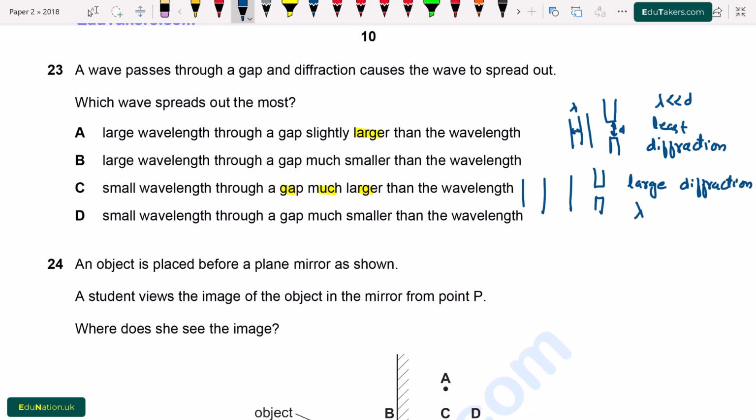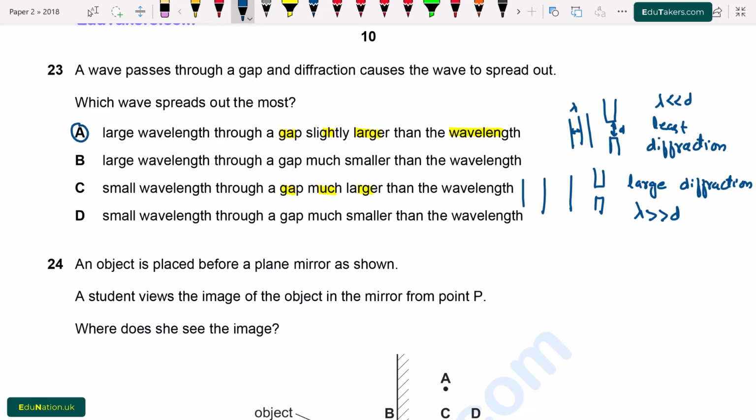Here the wavelength is larger as compared to the separation. Now we see the options. Option A talks about the larger wavelength, and also B. So option A, large wavelength through a gap slightly larger than the wavelength. So this is correct. Option A is correct.